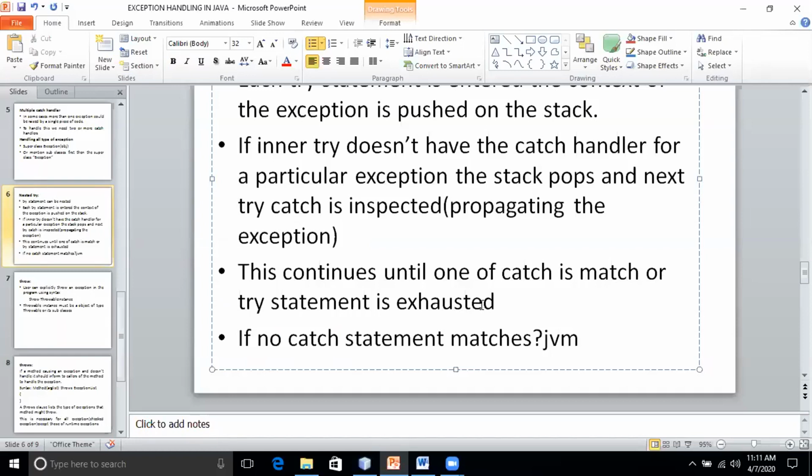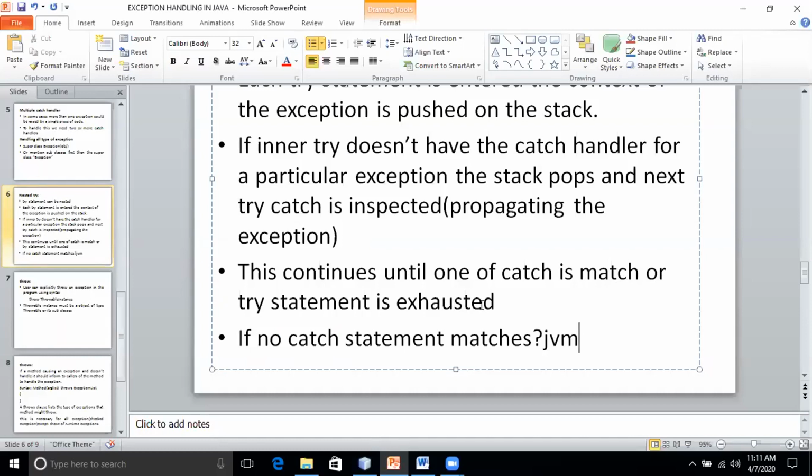Till now I was discussing how the runtime was throwing the exception, based on our input. For example, division by zero, array index out of bound exception. So what if the user wants to throw the exception?